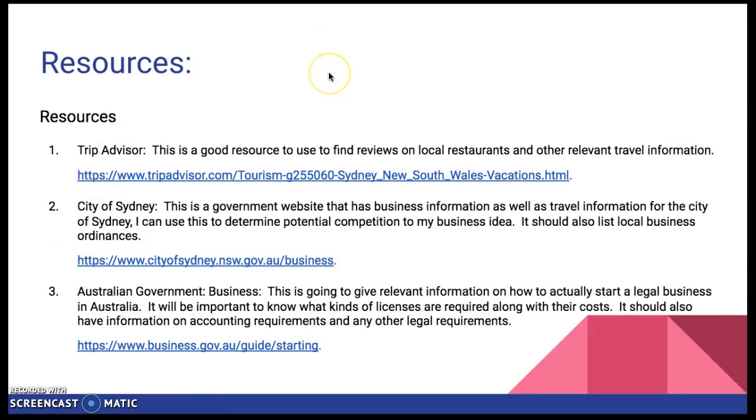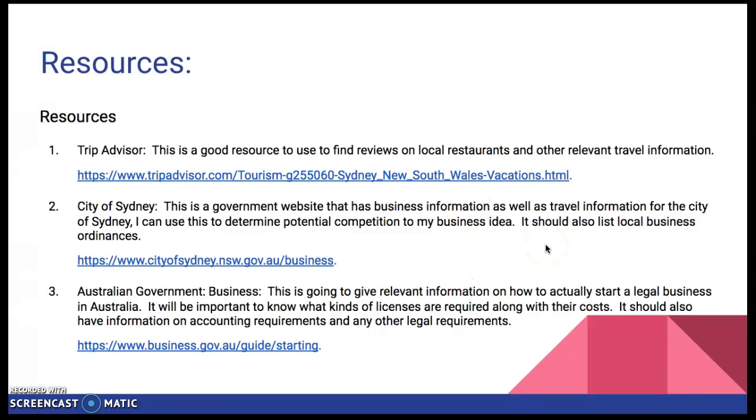Some resources that we could use to look into starting the business would be TripAdvisor. It did show that there were a lot of restaurants in the area, so that's a good sign. Other resources would be the City of Sydney government website that we can use to find business information and travel information.